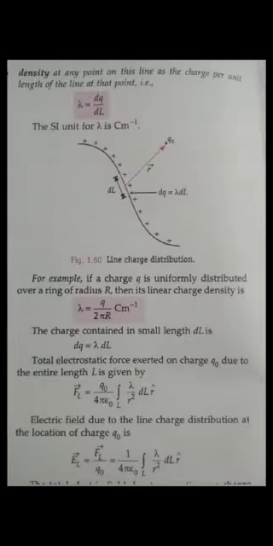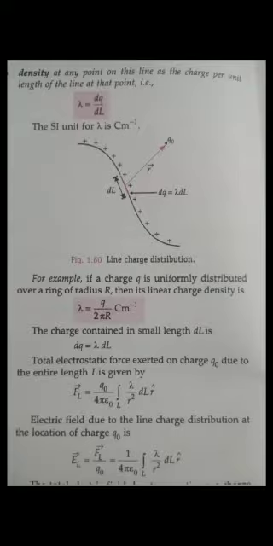Now here, the line charge distribution, just take a pencil, I can say cylinder. It represents the line charge distribution, where the line charge density is represented by lambda. So lambda here is the line charge, guys: charge per length. If it was surface charge, charge per surface. If it's volume charge, charge per volume. So what is the SI unit? Charge per length is coulomb per meter, so coulomb per meter is line charge density. Coulomb per meter square is surface charge density. Coulomb per meter cube is volume charge density. Yes or no, guys?